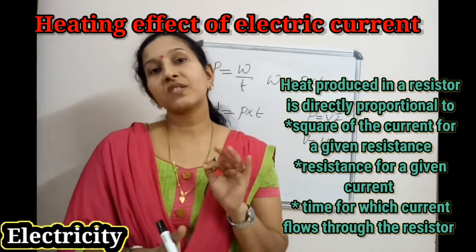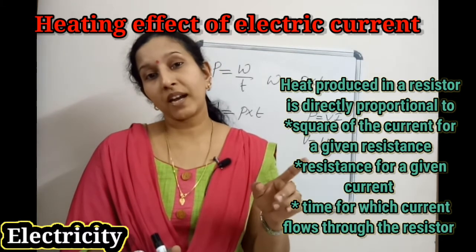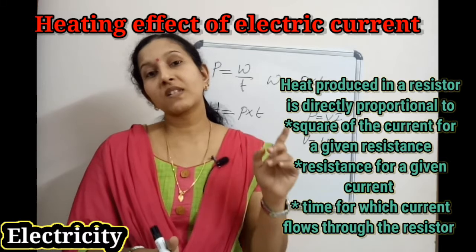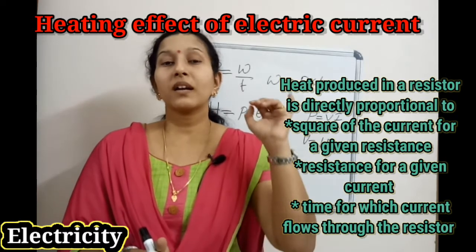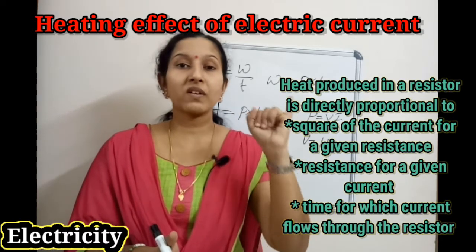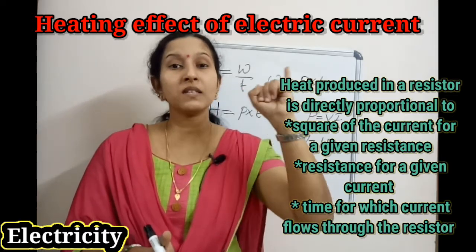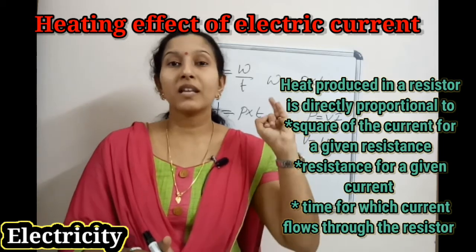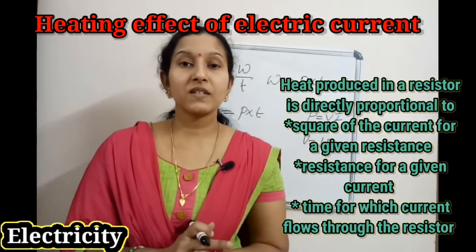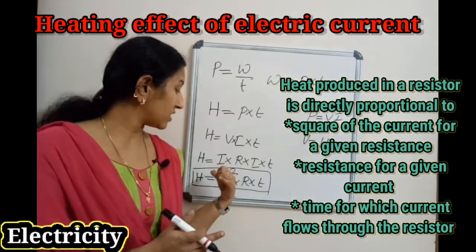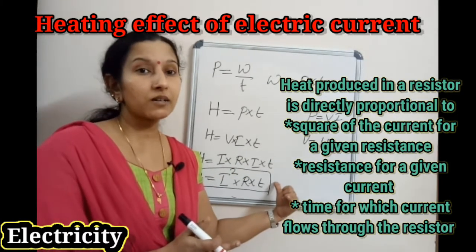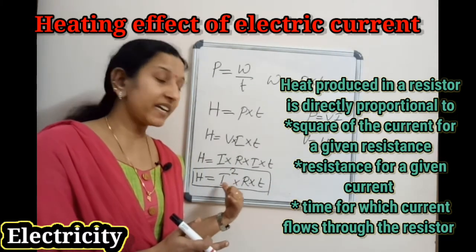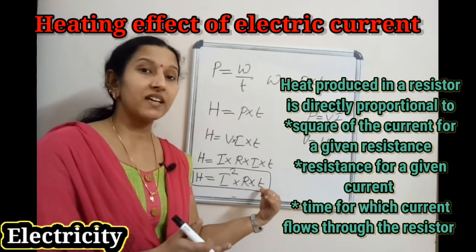So Joule's law of heating states that the heat produced in a resistor is directly proportional to the square of the current for a given resistance, the resistance for a given current, and the time for which the current flows through the resistance. It is H equal to I squared R T, where I is the current, R is the resistance, and T is the time.